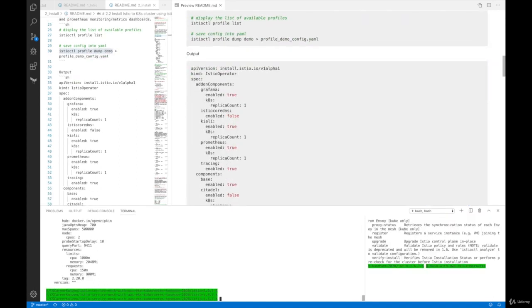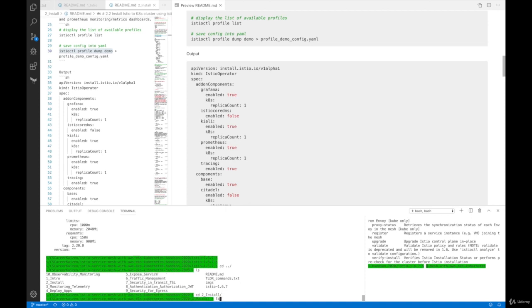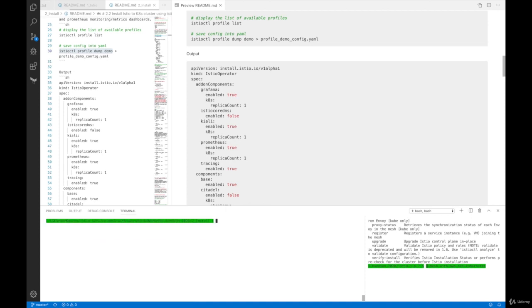So to do that, first get out of this Istio 1.6.7 folder. So go back to the previous directory and then list out all the folders inside this current folder, and then you see an install folder. So let's cd to install, ls, clear, and then ls again, and you see that there are no files, no YAML files. So what we're going to do is to do this and save this YAML file into profile demo config.yaml, so we can take a look at the YAML content.